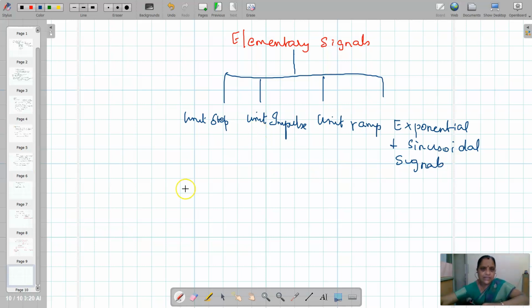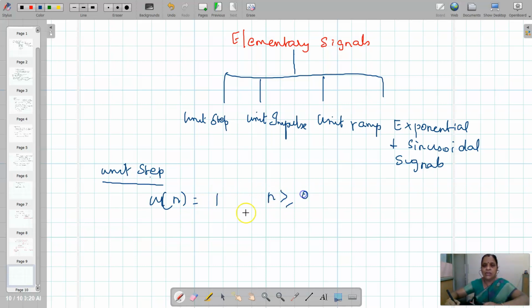What is unit step? Unit step signal is defined as u of n, it is equal to 1 for n greater than or equal to 0 and 0 for n less than 0.